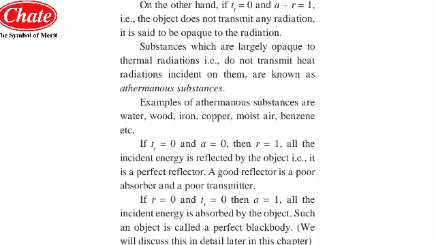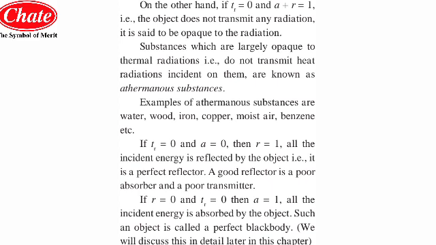Means students, if transmittivity is 0, then out of the total amount of energy incident on the particular object, the absorptivity plus the reflectance is 1, and the object does not transmit any radiation, as tr is equal to 0. Then the object is said to be opaque to the radiation.